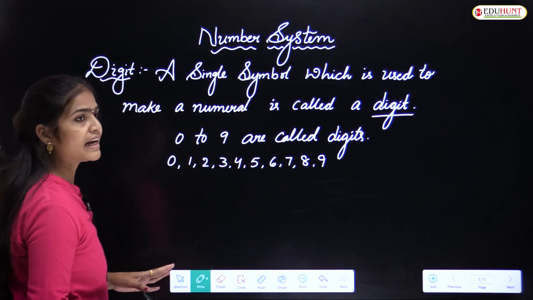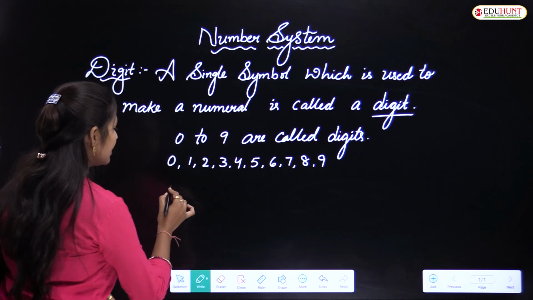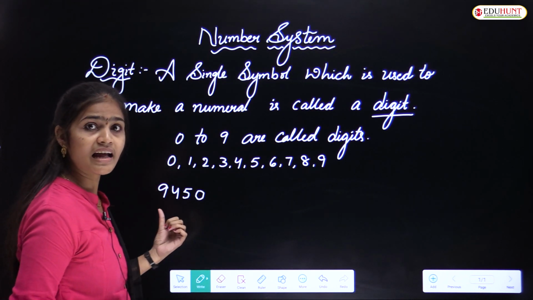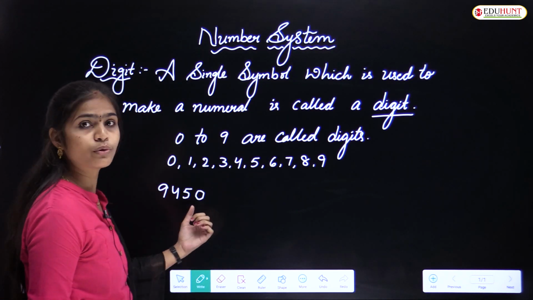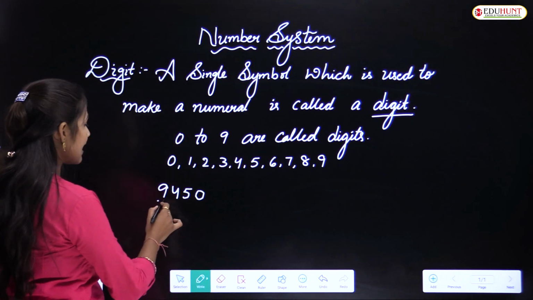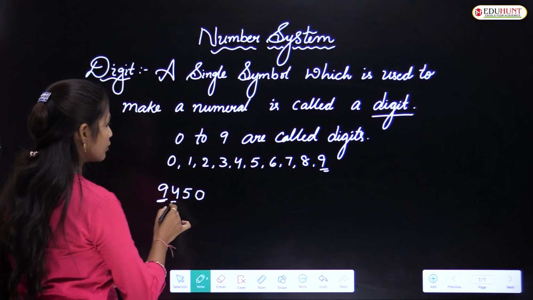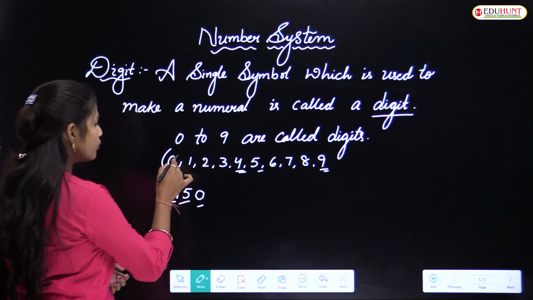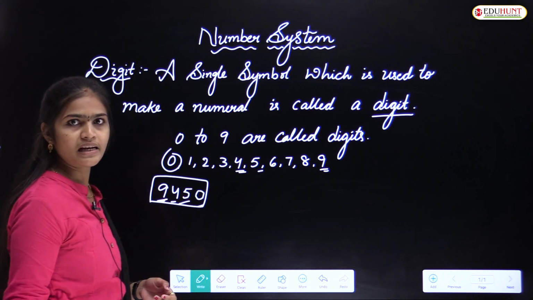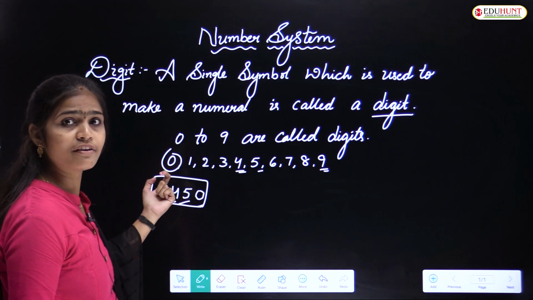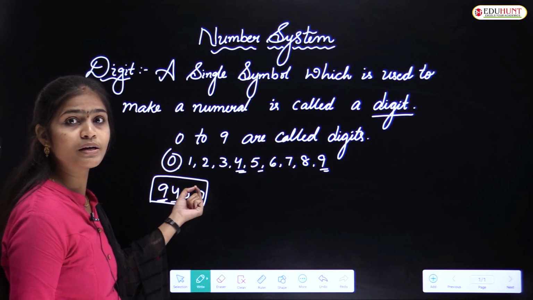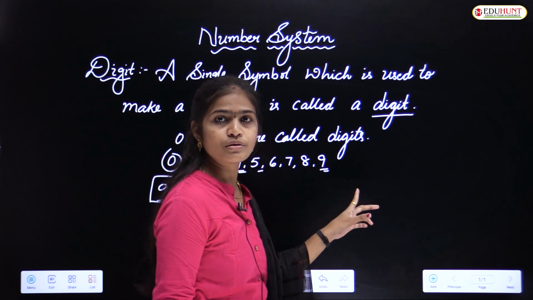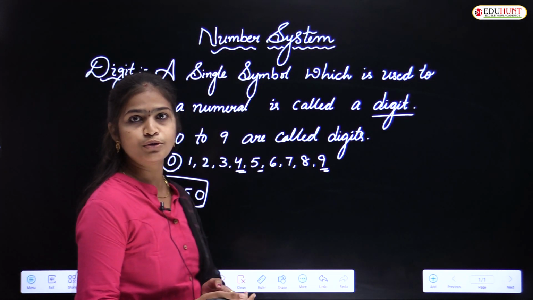If you want to write 9450, observe this number I have written here. 9 I pick from the digits, and 4, and 5 and 0. This is a numeral, right? In that numeral, each and every symbol came from these digits only, 0 to 9. So without digits we can't form any numeral.